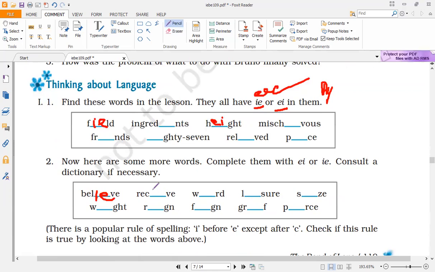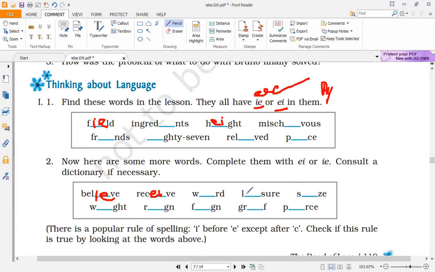But receive. Now there is an exception to the rule where you get words with the letter C here. The rule is I before E, right? But here you will write E before I, although you are getting a sound of E, receive, right? This is an exception to the rule: where you see the letter C in any word, it is followed by the combination E, I, right? So you have to fill this accordingly, like this word, leisure.